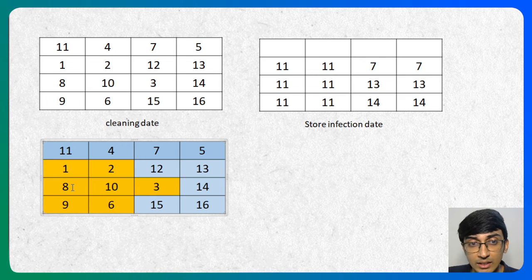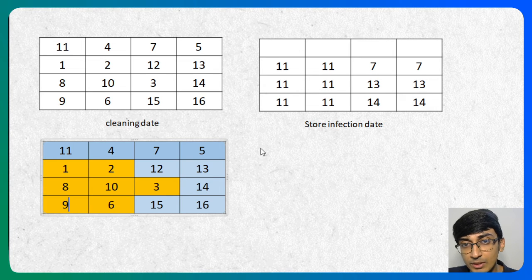For 8, 8 will be cleaned at 8, but it's going to be infected at 11. So it's going to be dirty. Same with 10, going to be cleaned at 10, but infected at 11. So dirty. For 3, it's going to be cleaned at 3, but infected at 13 itself. So it's going to be dirty also. 14 is going to be infected at the latest by 13 over here, right? But it will be clean by 14. So it will be clean.